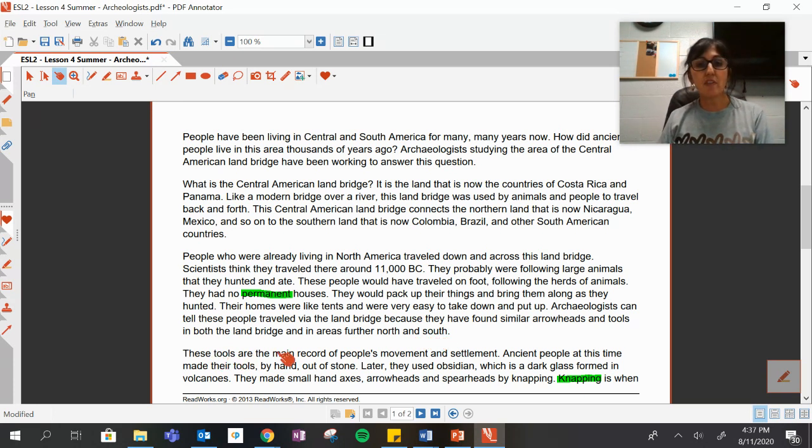These tools are the main record of people's movement and settlement. Ancient people at this time made their tools by hand out of stone. Later, they used obsidian, which is a dark glass formed in the volcanoes. They made small hand axes, arrowheads, and spearheads by knapping.